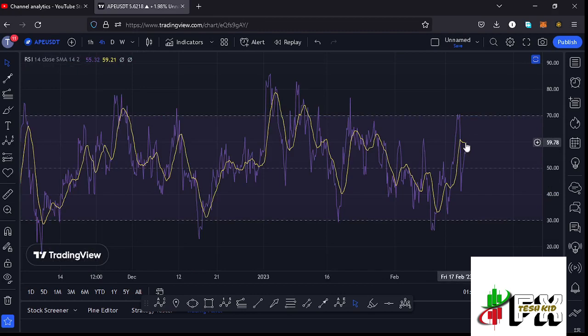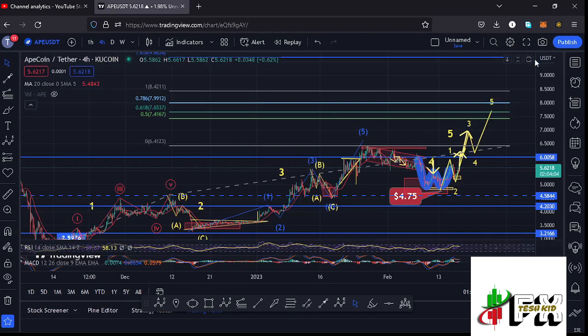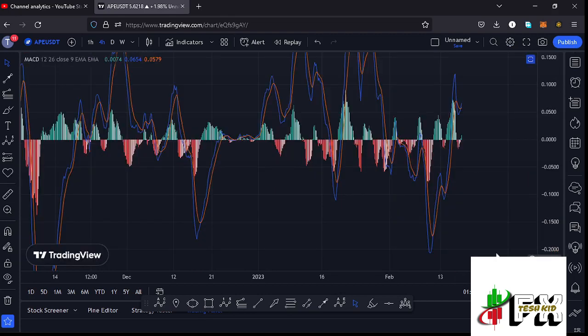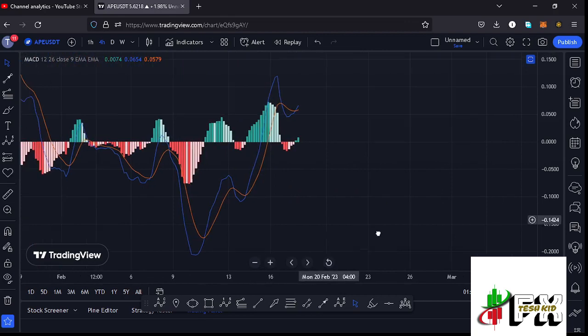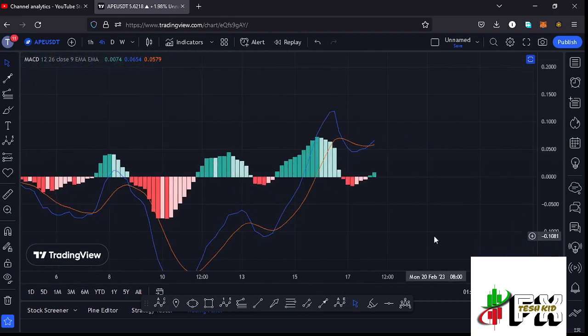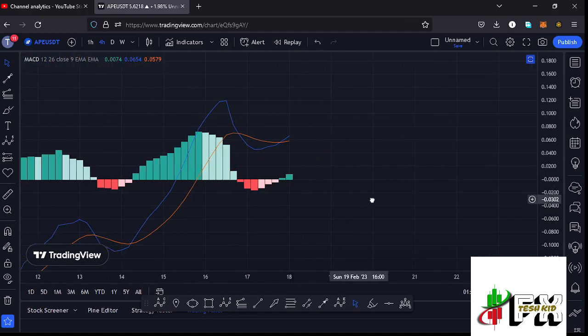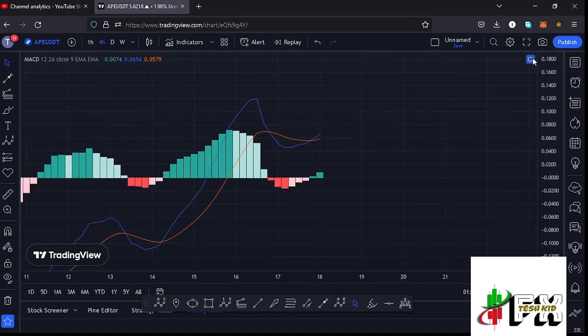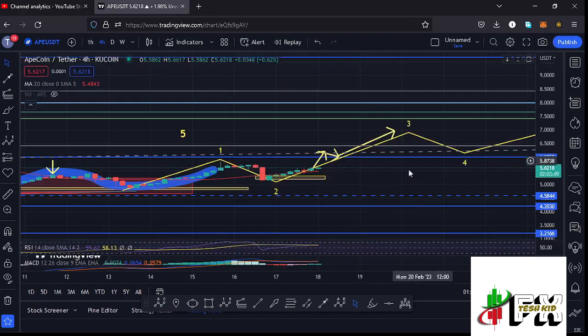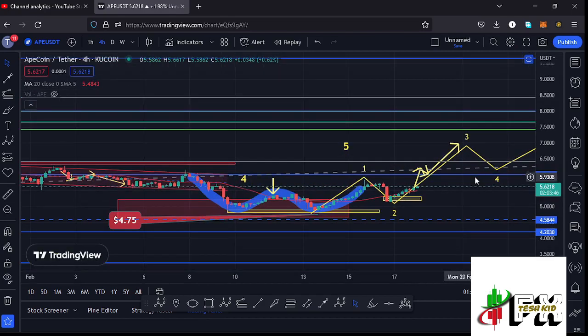On the RSI, we are trading at around the 59 mark, meaning we have massive room for us to fully support higher prices in the formation of that wave 5. Also taking a look at the MACD, we have been able to print a bullish cross, fully supporting higher prices in the formation of that wave 5, and we're also seeing an increase in the buying volume here on the MACD, fully supporting higher prices. So let's be patient and see how that plays out, and I'll be keeping you updated.